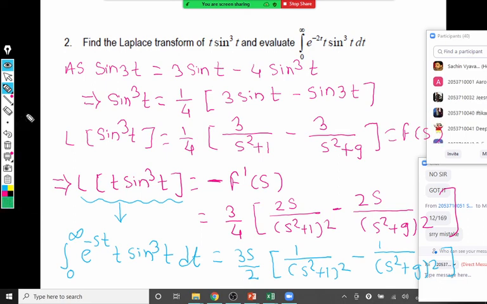Put s equal to 2. No one is giving the answer. Yes, 2. Yes, 2 is the answer. So we have to replace s by 2 on both sides. And now on the RHS, the 2 gets cancelled, 3 only is left in the bracket. This 2 square is 4, into 1 upon 25 plus 1 upon...